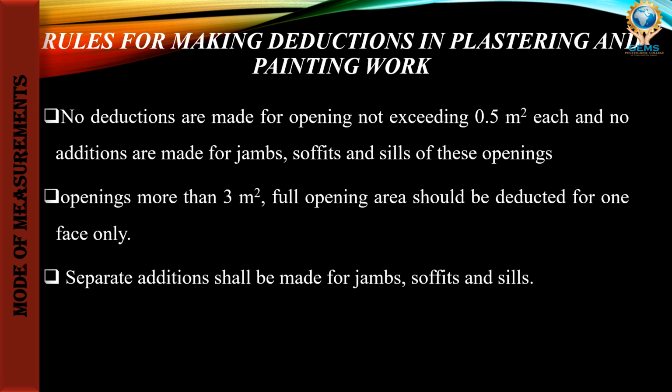The next point is openings more than 3 meter square: the full opening area should be deducted for one face only. Then separate additions shall be made for jambs, soffit and sills. These are the rules of making deductions in plastering and painting work.